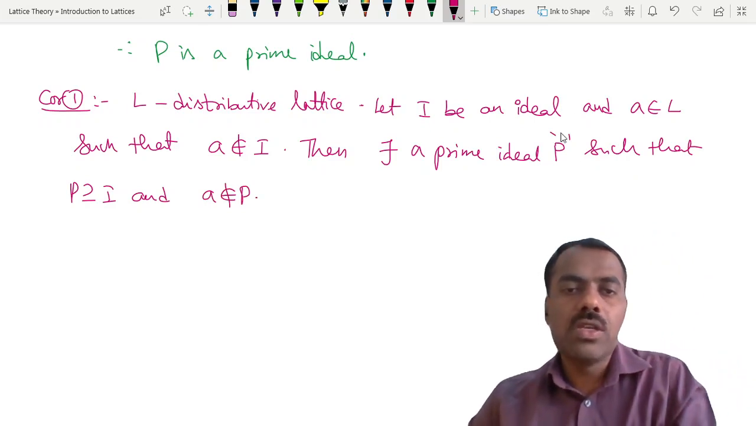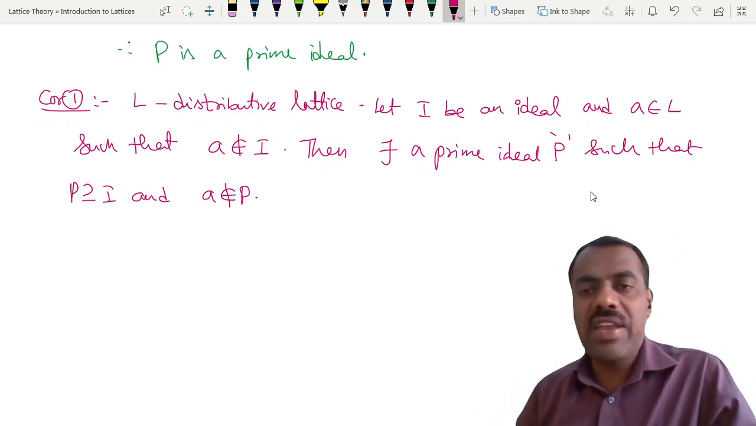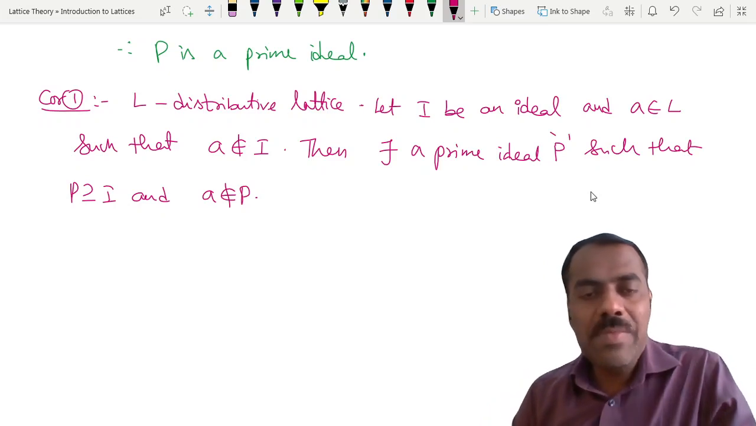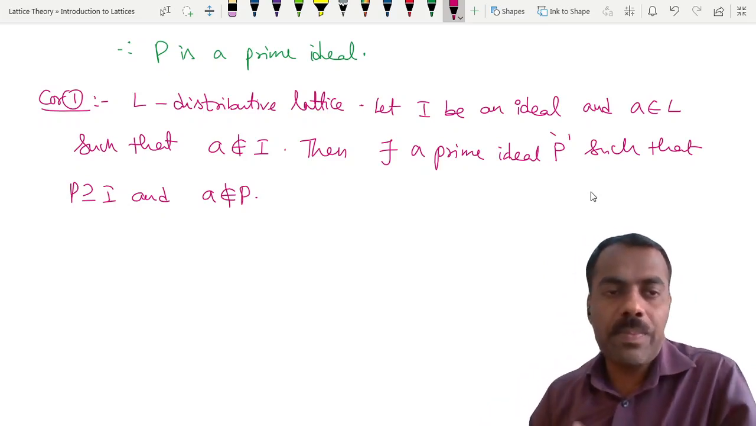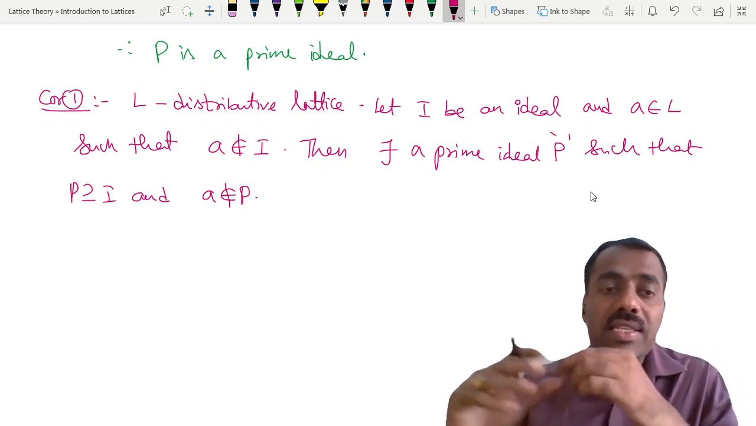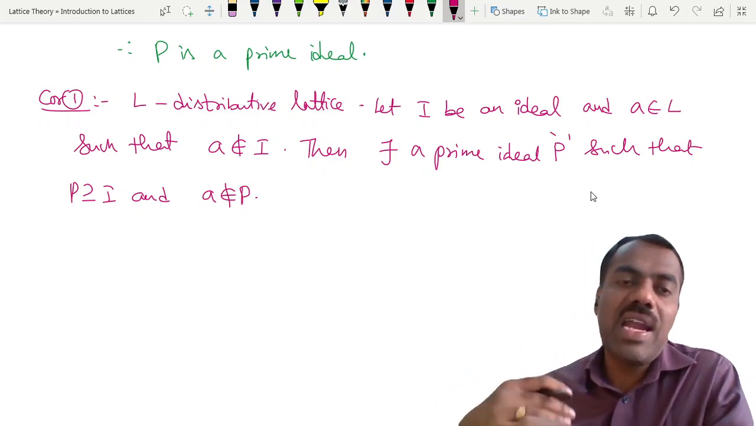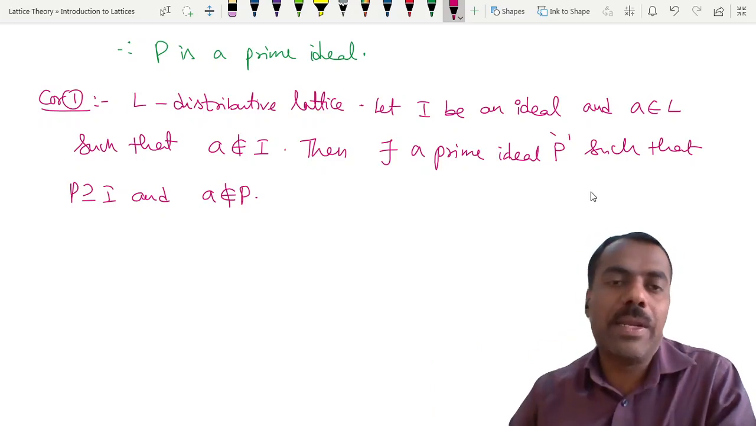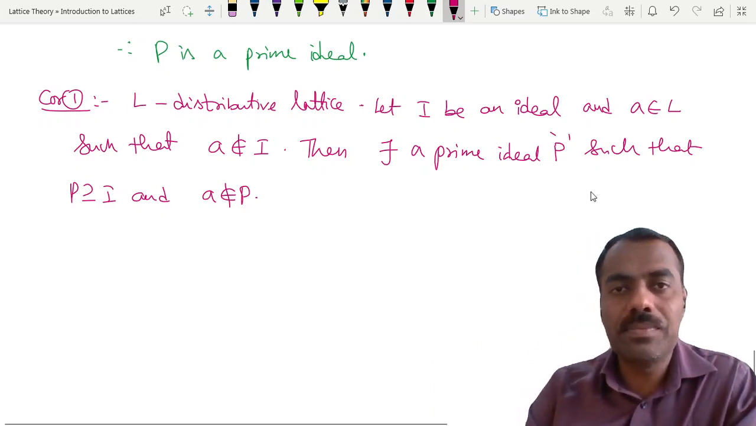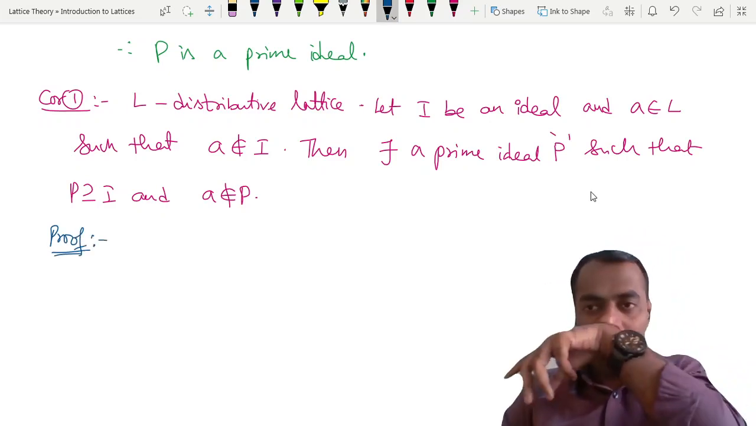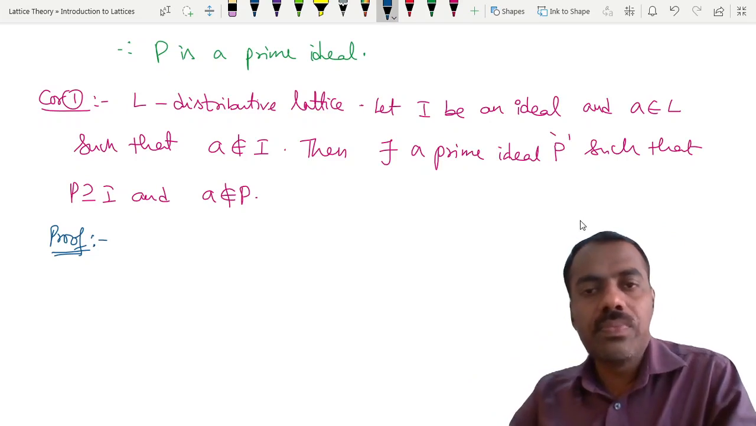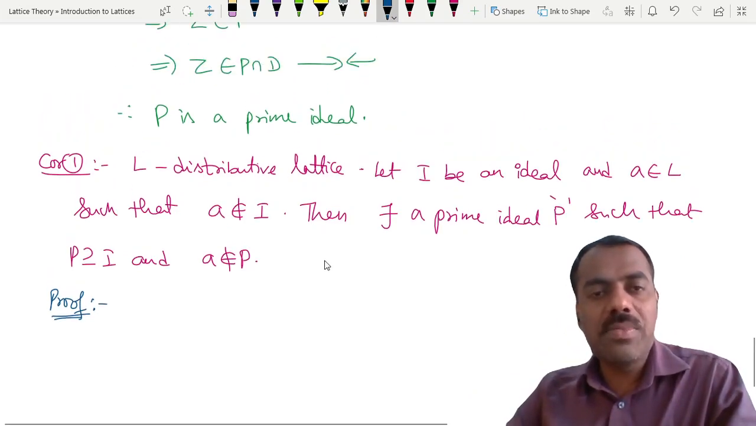So what it says is that if we have any ideal and some element is outside that, then there exists a prime ideal containing I and also not containing that element. Is the statement clear? And the proof is very, very simple. Can you think of how it follows from this corollary?